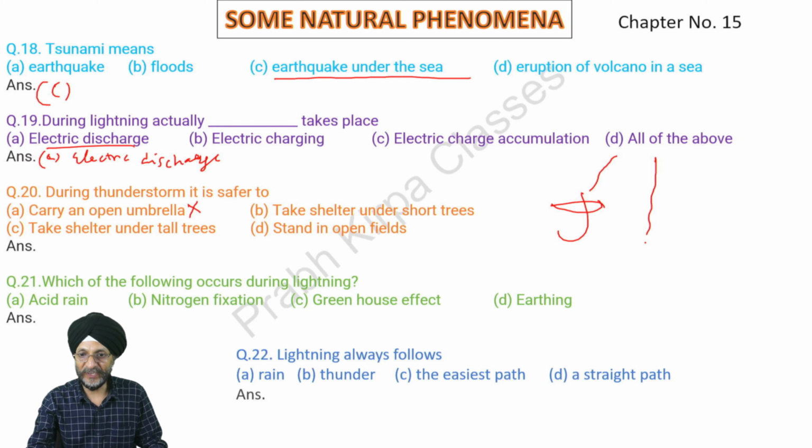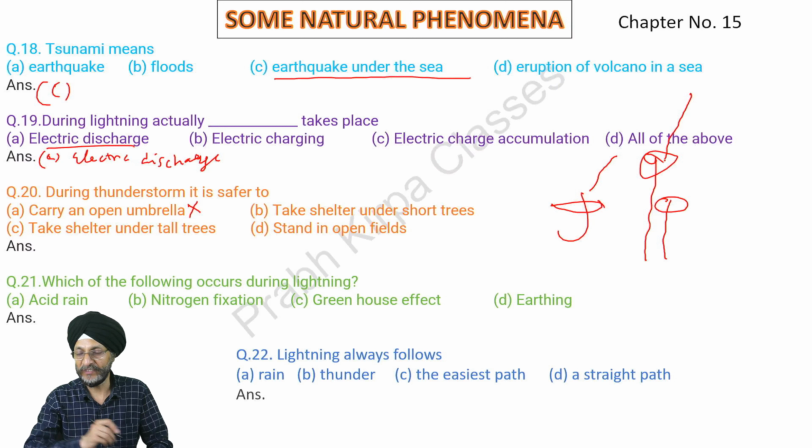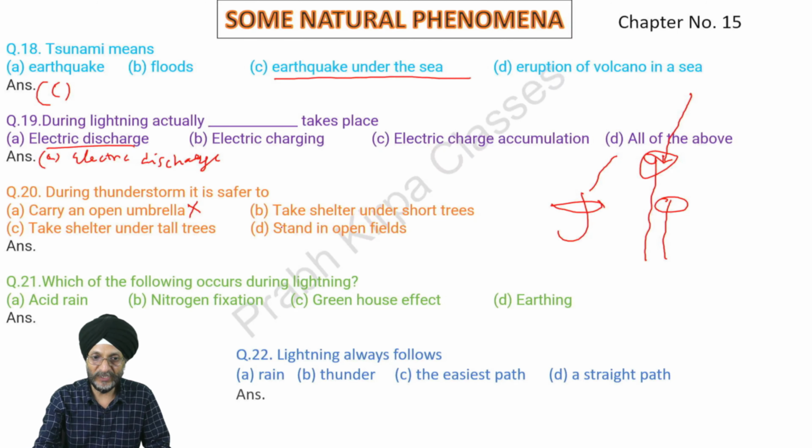If there is a tall tree, there are more chances that lightning may strike it, and it may burn. So this option is not correct.